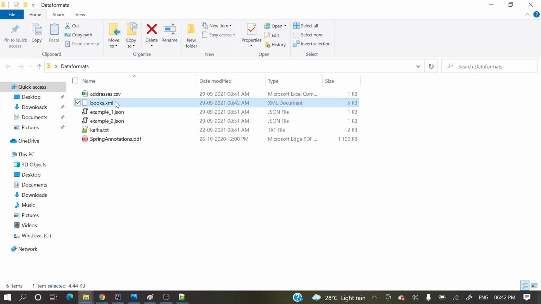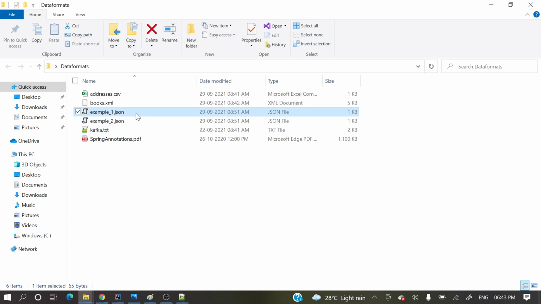Now let's come into JSON. JSON is also a data format, like XML and CSV are data formats. So one more data format is JSON. If you are aware of Spring Boot and all, maybe you have heard of YML. What is that YML? That is also a data format. Nothing else, we just need to store some data with different structure. So exactly like this, JSON is also a data format.